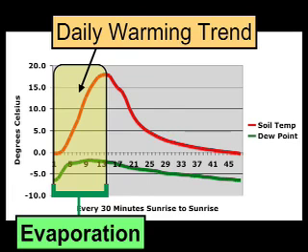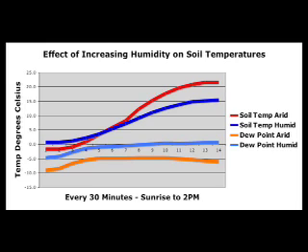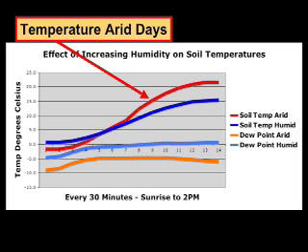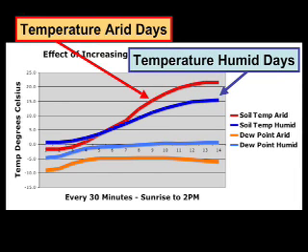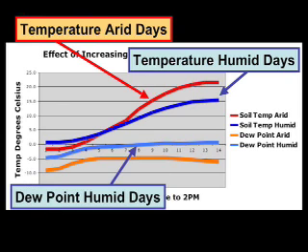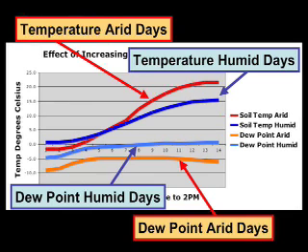Since the hypothesis that we're testing, the positive water vapor feedback hypothesis, requires an increasing absolute humidity coupled with a rising temperature, and this only occurs between sunrise and early afternoon, I focused my attention on that period to see if increasing the humidity on humid days amplified the rate of temperature increase during that period. Here's the graph. In this graph, the red line is the soil temperature on the arid days, and the blue line is the soil temperature on the humid days. The light blue line is the dew point on the humid days, and the orange line is the dew point on the arid days.